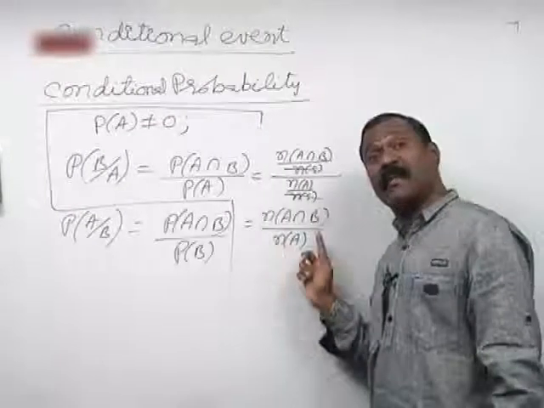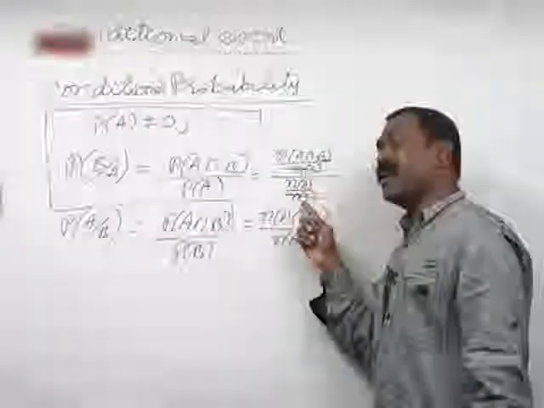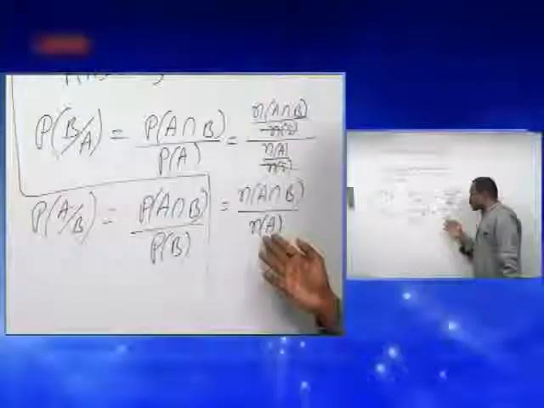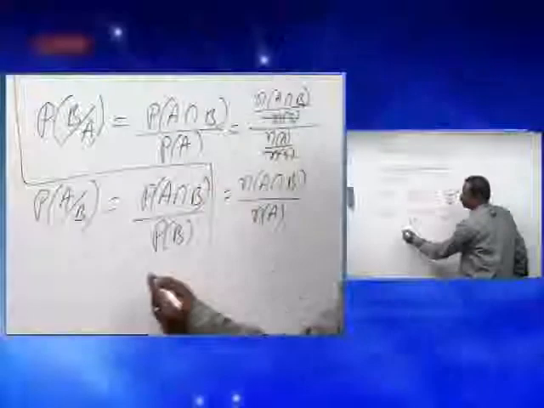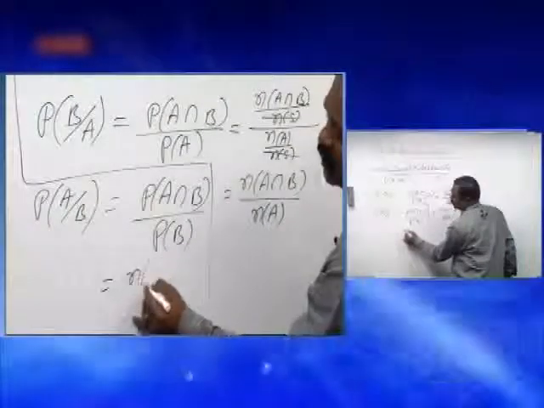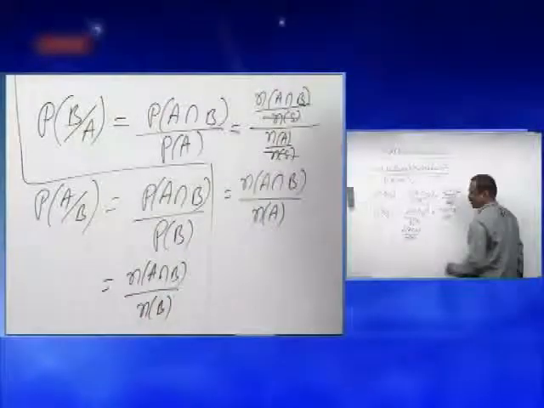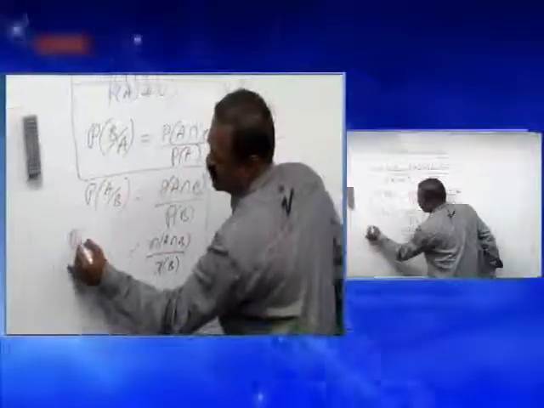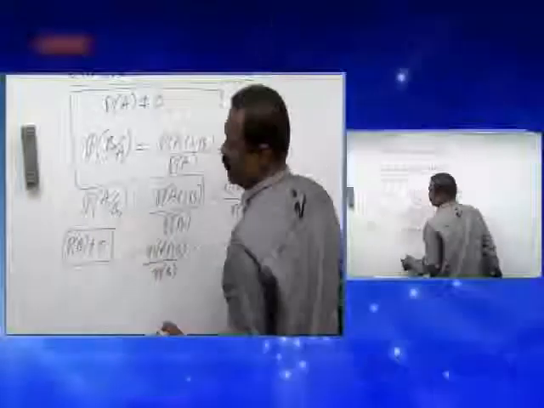N of S means the total number of outcomes, but it gets cancelled anyway. You need not have that. So in this case, what happens? N of A intersection B upon N of A. Similarly, if you write the same for this one, it is also N of A intersection B upon N of B. Understand that, please. In this case, P of B is not equal to 0. This is understood because it is in the denominator.